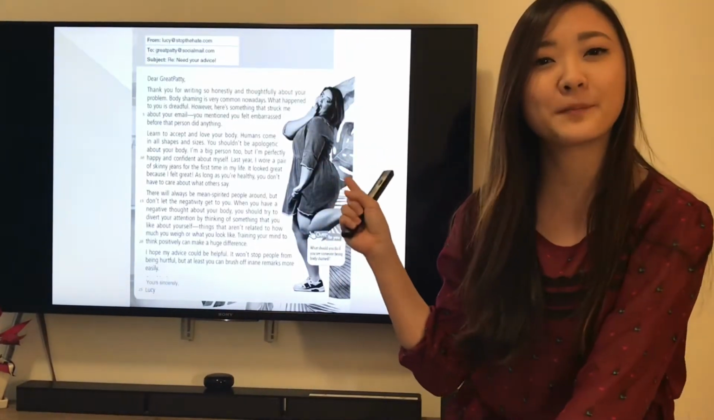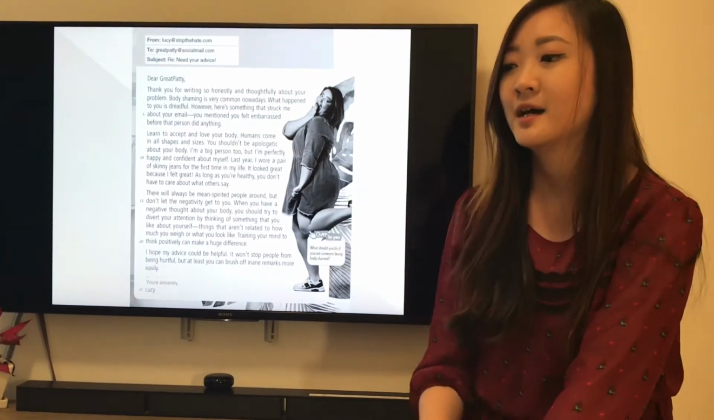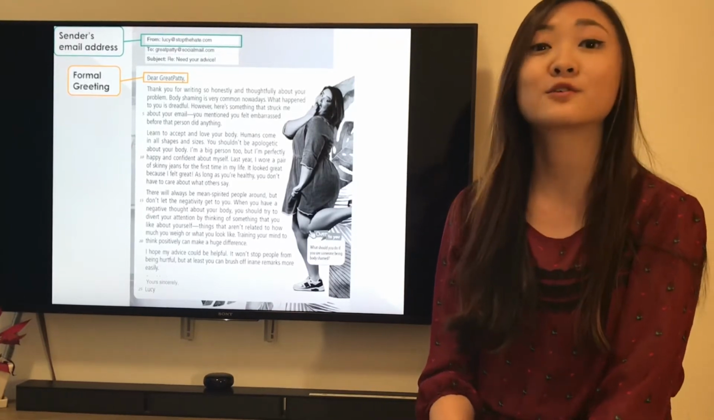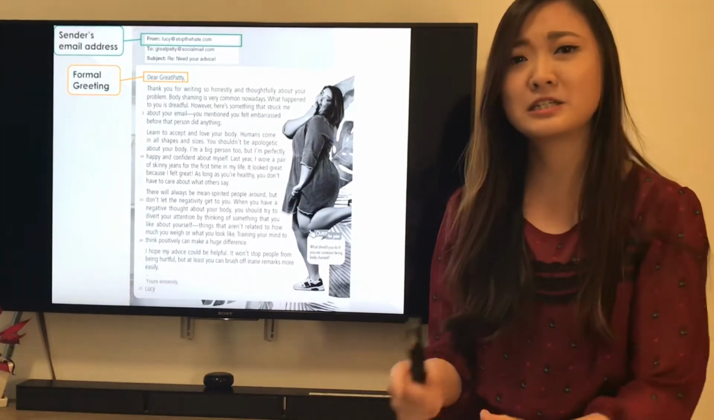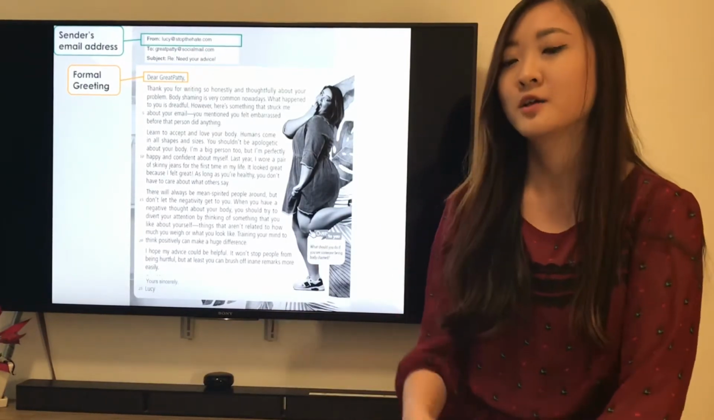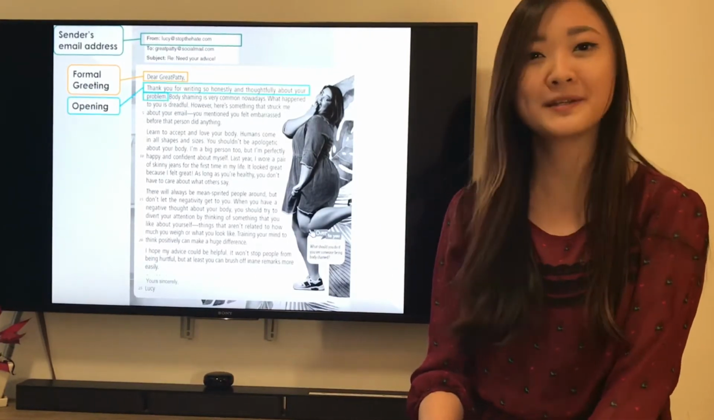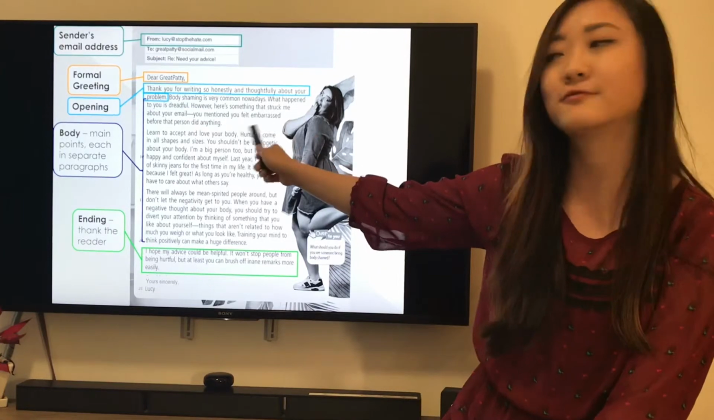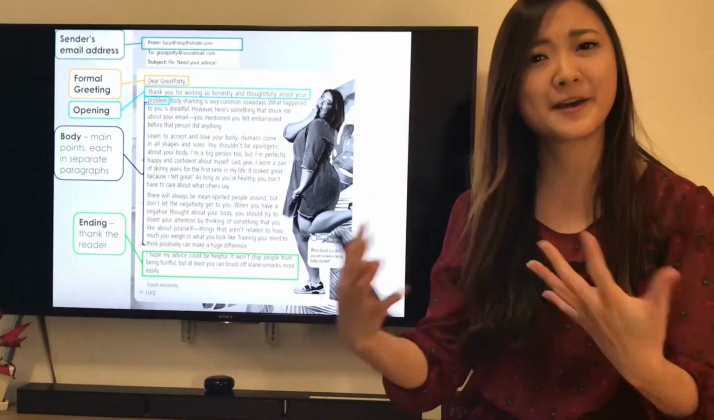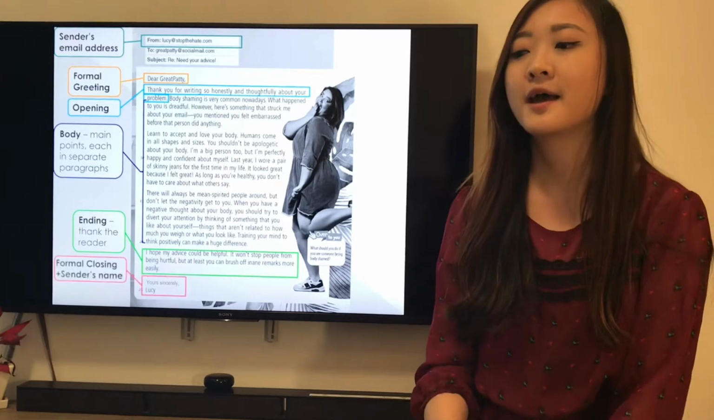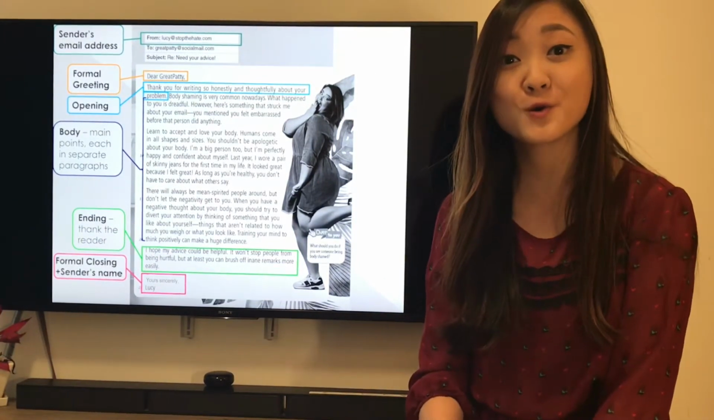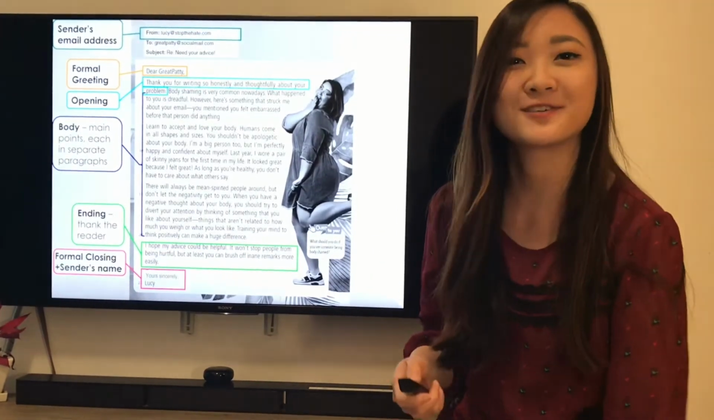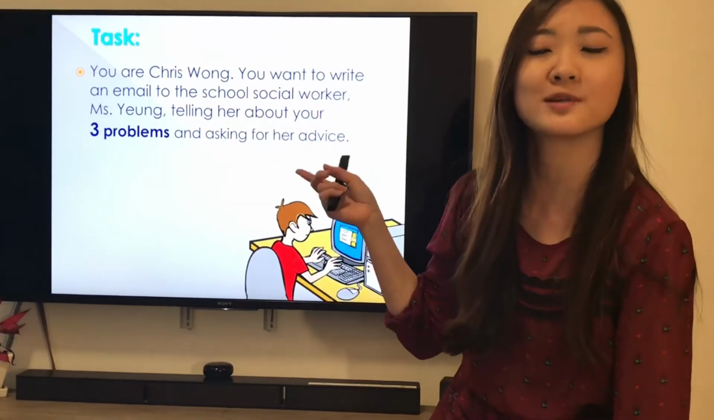Here's an example. This is from page 105 of your book. It looks like this. So you have your email addresses, and don't forget you need to have a greeting. Dear so-and-so, right? I'll show you who you're sending an email to later. Your opening, your body, everything that you're talking about should be in paragraph form, and then the ending, thank them or ask them questions at the end, and make sure you have your closing. Alright, it's going to be a formal closing, and then don't forget to write your name also. That's an example in your book, page 105.